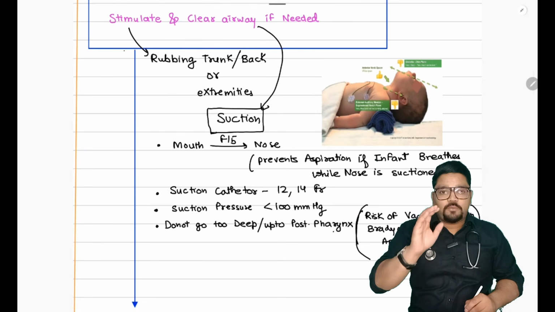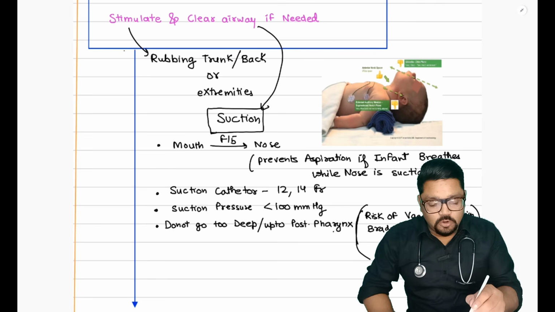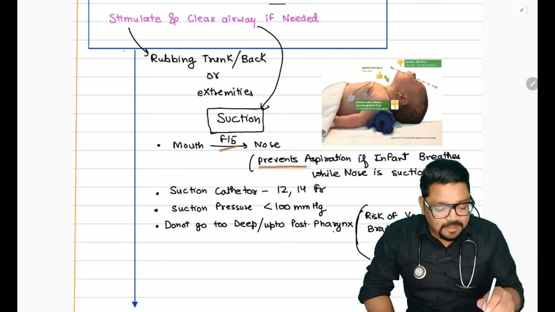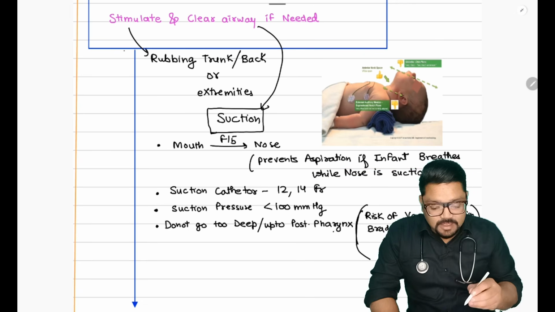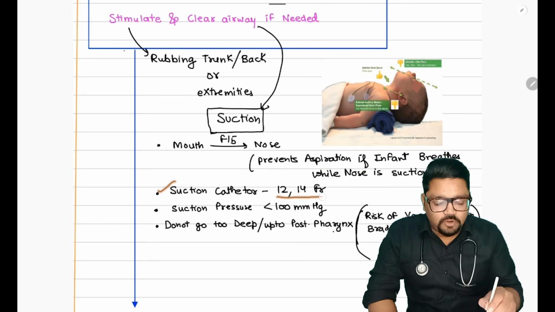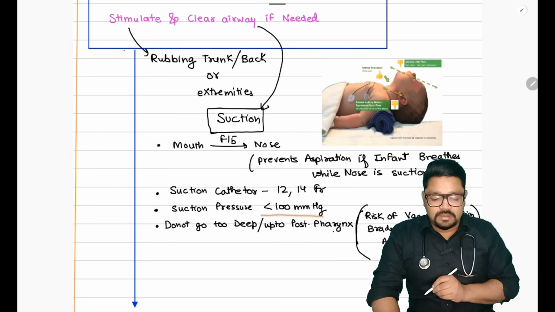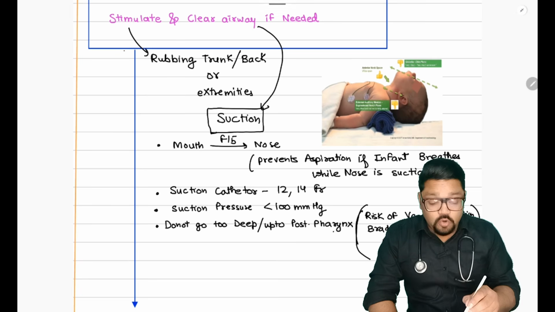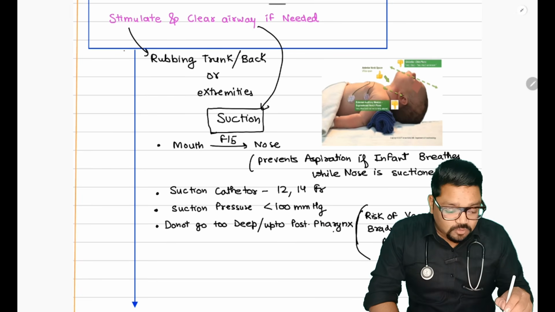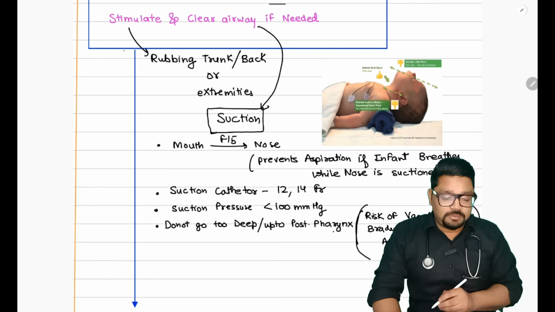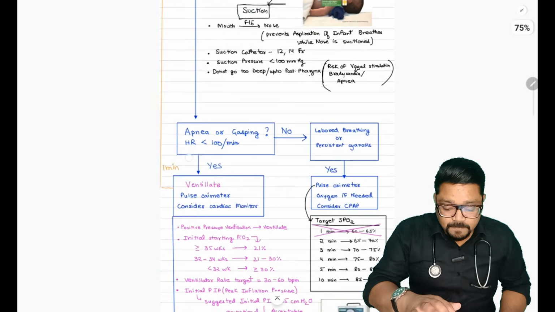So some important points regarding suction. Suction the mouth always followed by the nose. Why? It prevents aspiration if the infant breathes while the nose is being suctioned. Second, the suction catheter should be 12 to 14 French, and the suction pressure should be less than 100. And do not go too deep up to the pharynx. Why shouldn't we go? Because there is a risk of vagal stimulation, vagus nerve stimulation, that can lead to bradycardia and apnea.